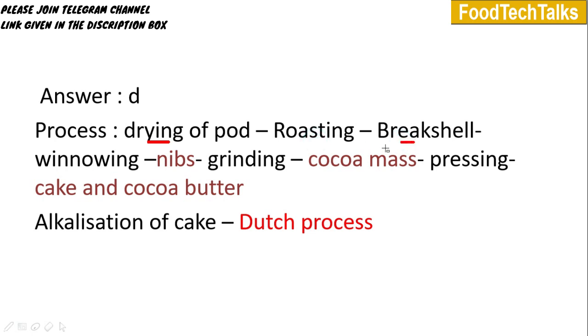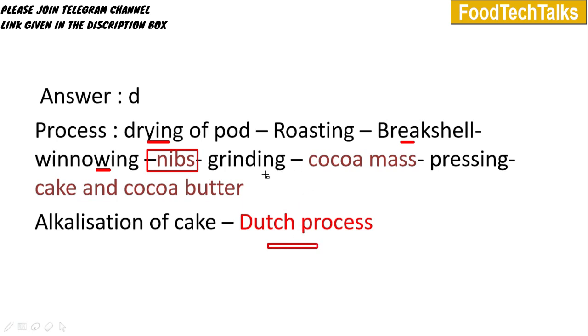Next is breaking of the shell. After breaking of the shell, the broken shell will be removed by the step winnowing. The resulting product, the cotyledon, we will call as nibs. Nibs we will partially break and mix with alkali and boil at 121 degrees Celsius for 10 to 12 minutes. This alkalization process we will call the Dutch process. Normally used alkali is potassium carbonate.